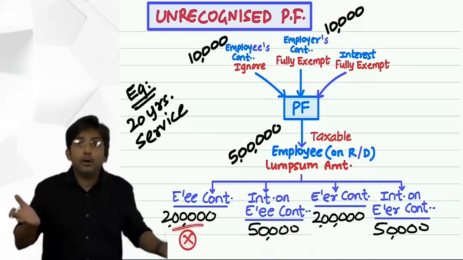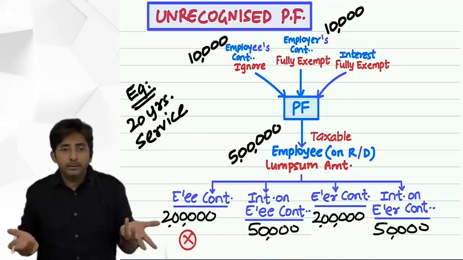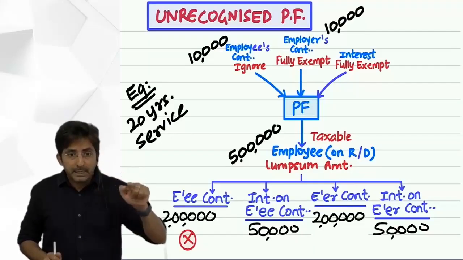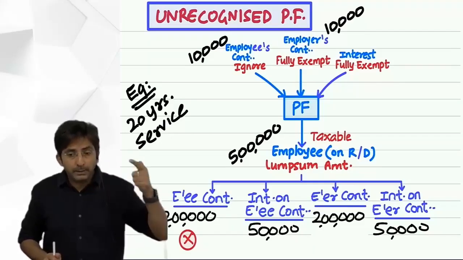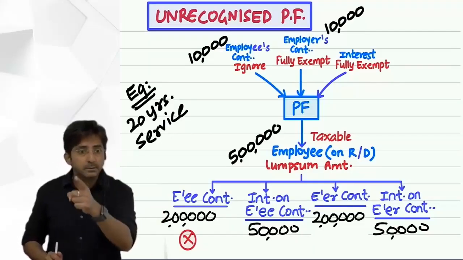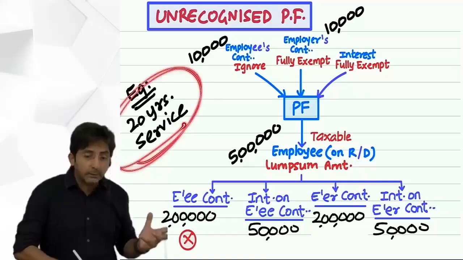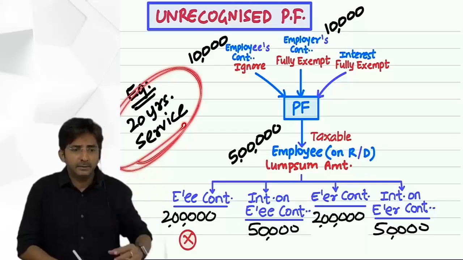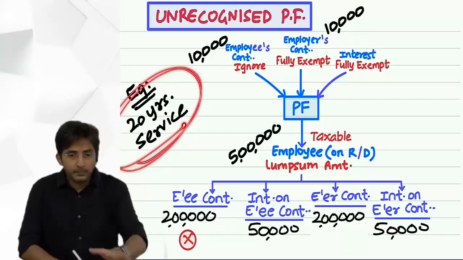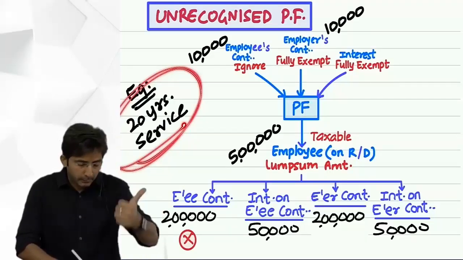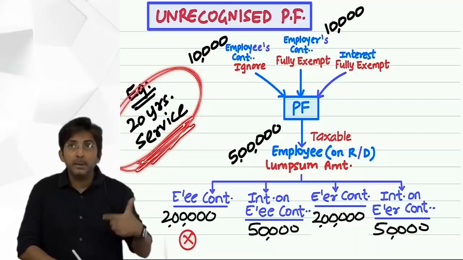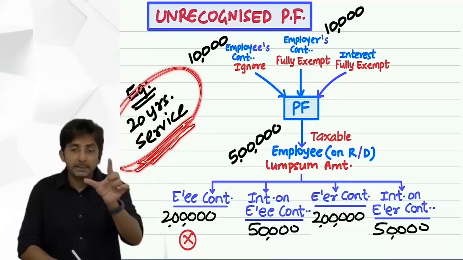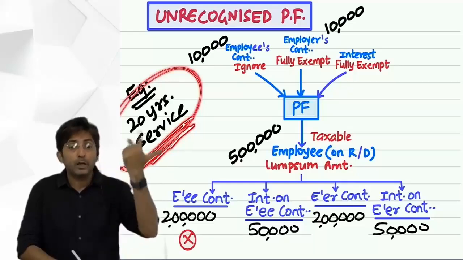Because where did the employee's contribution come from? It was deducted from your basic salary, and basic salary on a year to year basis was taxed on a gross basis. So in his 20 years of service, he might have prepared the statement of salary 20 times. The statement which you prepare is prepared on a year to year basis, and in every year basic salary had come at the gross figure.